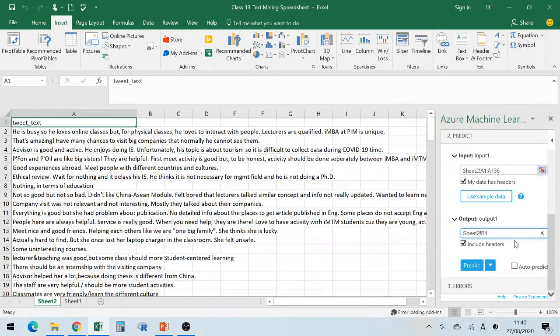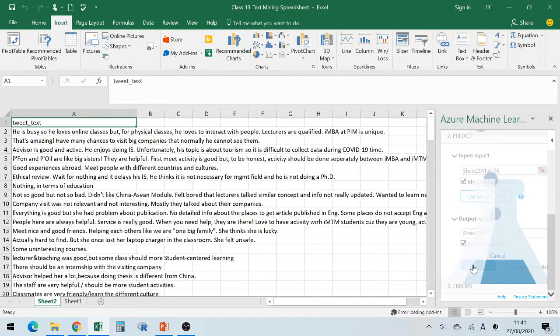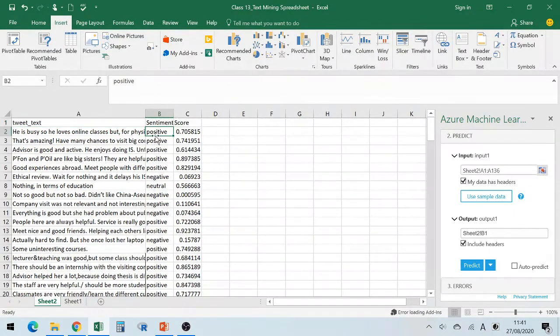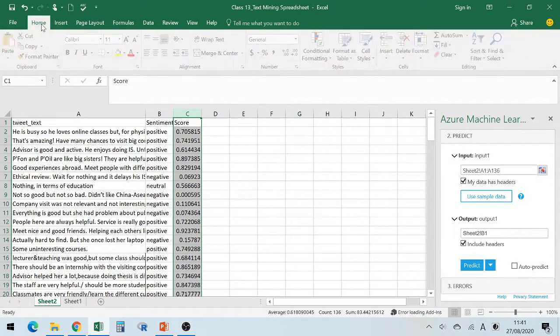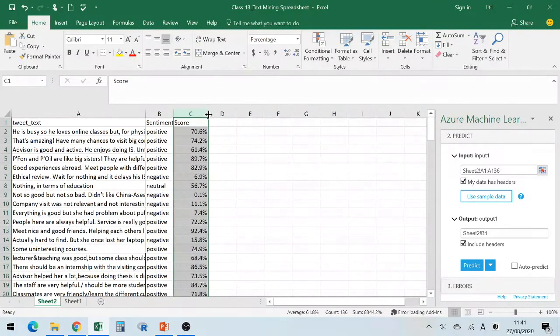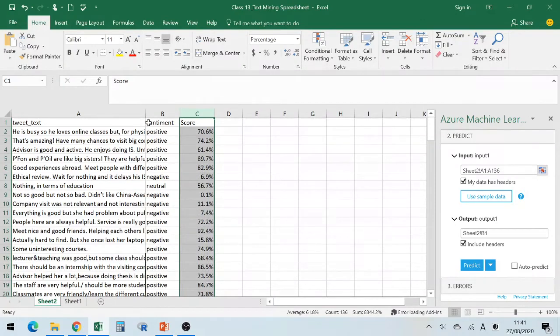You can just type in the place that you want the output. Then you just need to click Predict. Here we go. I have only three sentiments: positive, negative, and neutral. Then these are the scores. Maybe I change this to percentage. So 100% means very satisfied, and 0 means very unhappy. For example, this one is positive, 70%, which is pretty good.